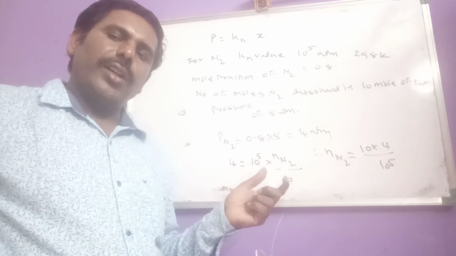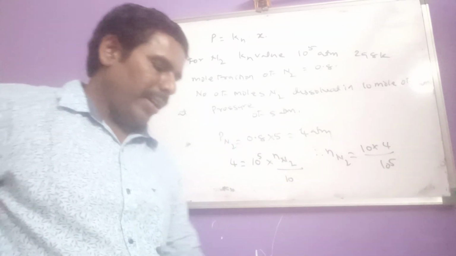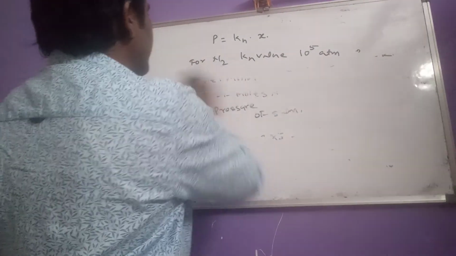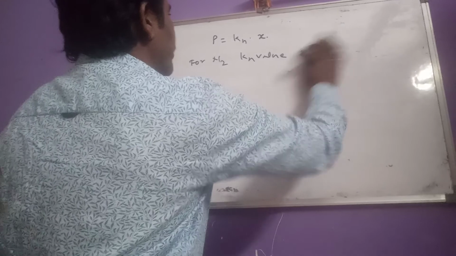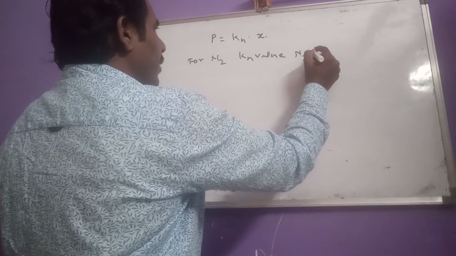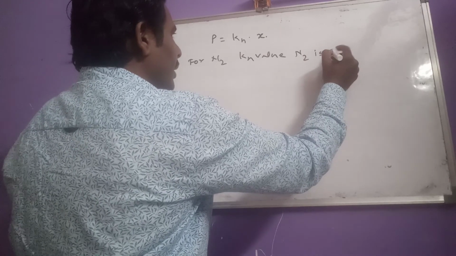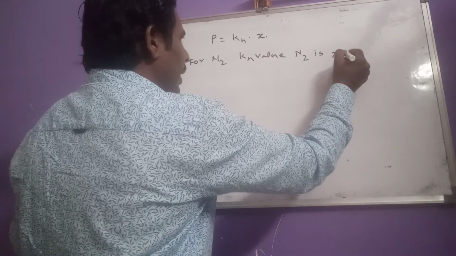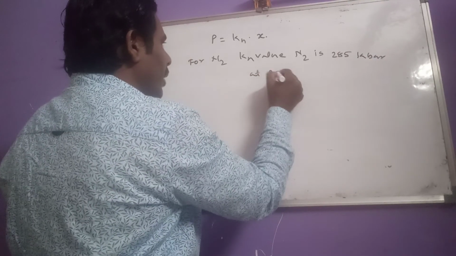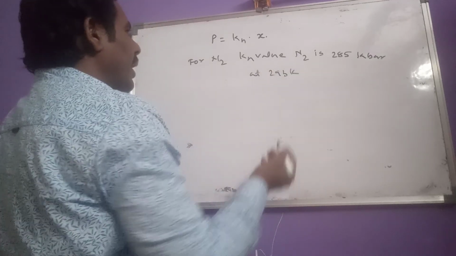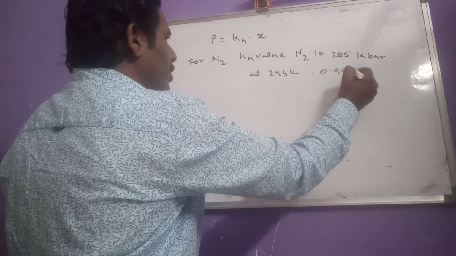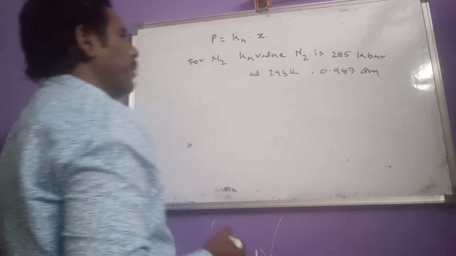So like that they give questions related to Henry's law. Of course some other questions also they may give. For example, the Kh value for nitrogen, take something like 285 kilobar at 293 Kelvin, and consider the partial pressure of nitrogen as 0.987 atmosphere.